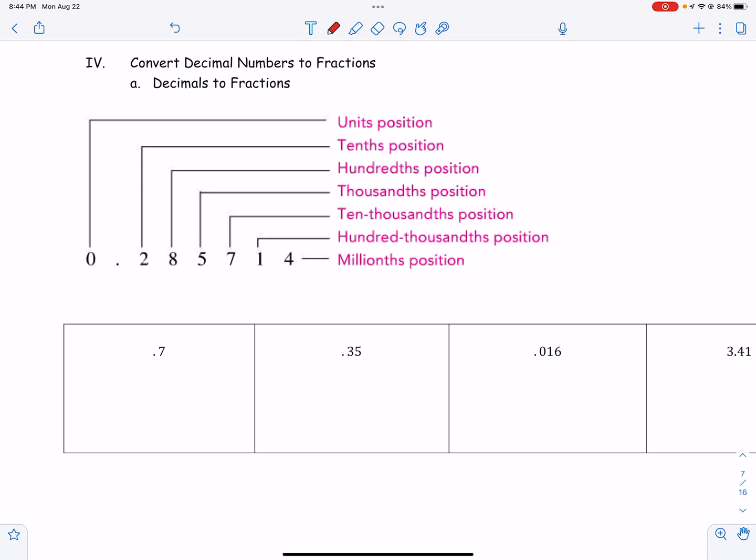Now we have to convert decimals to fractions, and when we convert decimals to fractions, you need to know your place values, okay? So I think of tenths. 10 has 1 zero, so tenths is one decimal place after the decimal point. Hundredths, 100 has 2 zeros, so that means it's 2 decimal places after the decimal point.